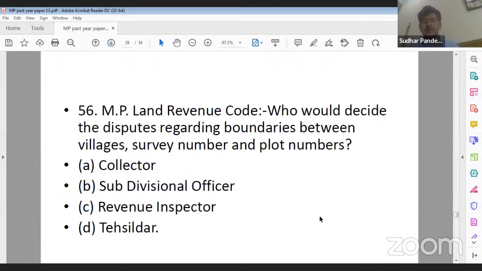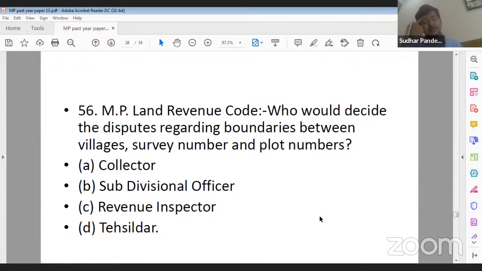Question number 56, that is from the MP Land Revenue Code. Who would decide the disputes regarding boundaries between villages, survey numbers and plot numbers? Option A, collector. Option B, SDO, that is subdivisional officer. Option C, revenue inspector. And option D, tehsildar. So who is going to decide the dispute regarding boundaries between villages, survey numbers and plot numbers? 56, what should be the correct answer?